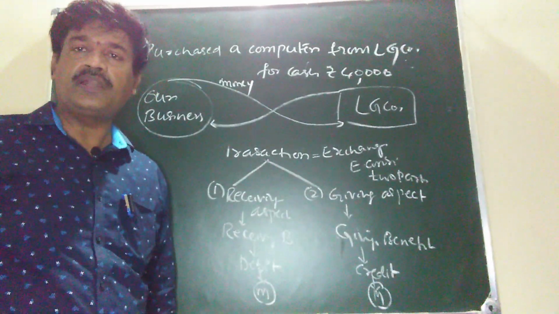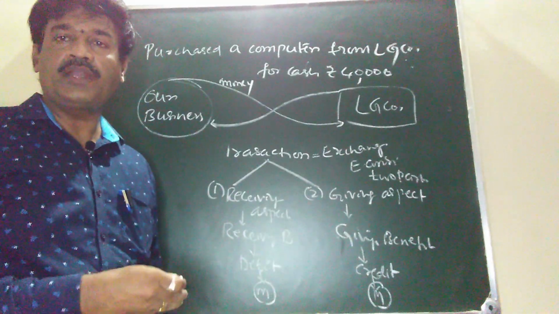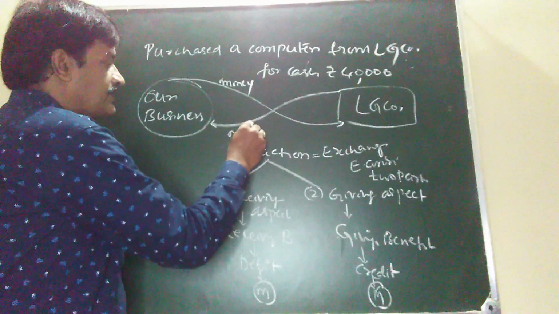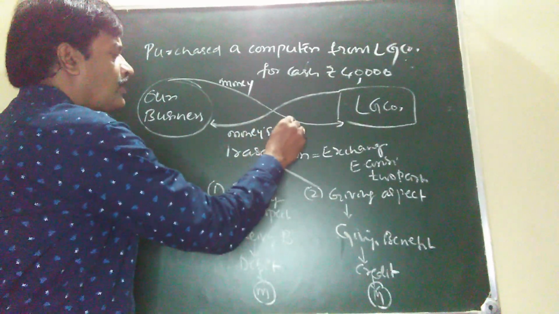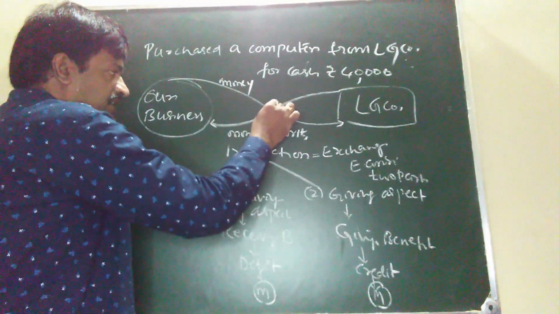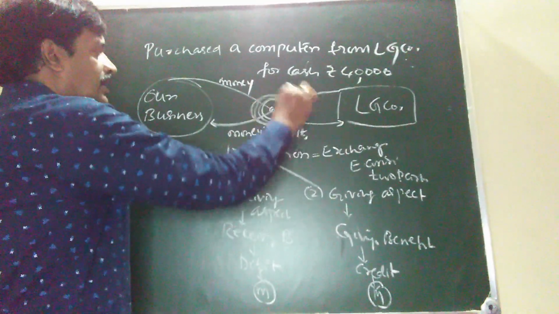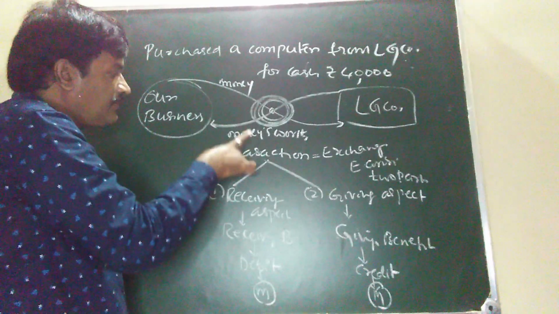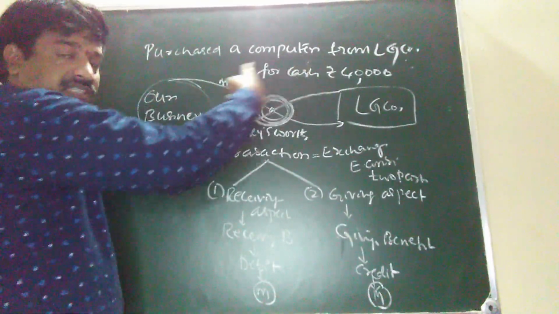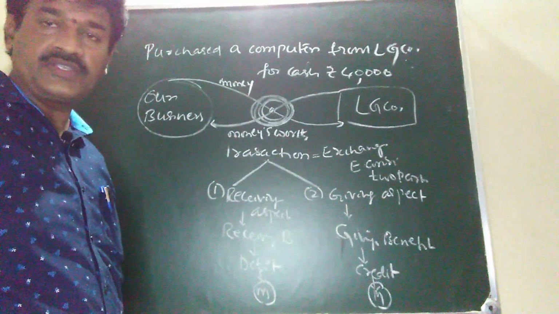Computer is not money, but it is value of money, that is money's worth. So what is there between the two parties? There is exchange. Exchange of what? Exchange of money or money's worth is there between the two parties. Then this sentence is said to be a transaction.